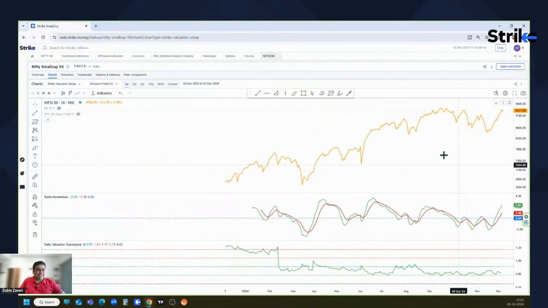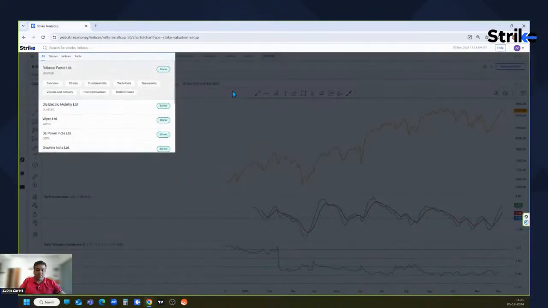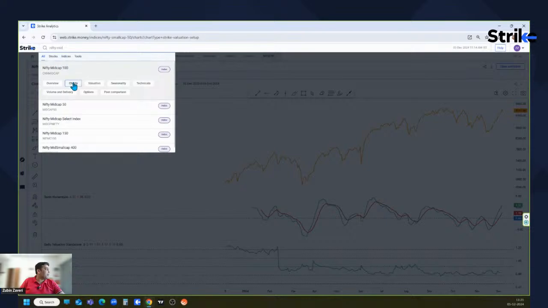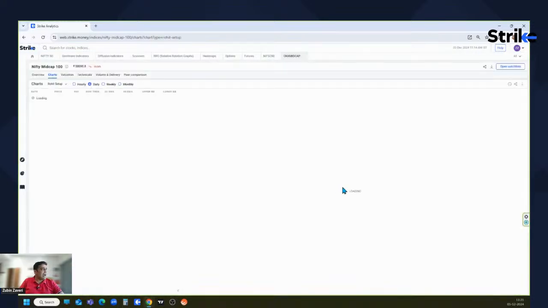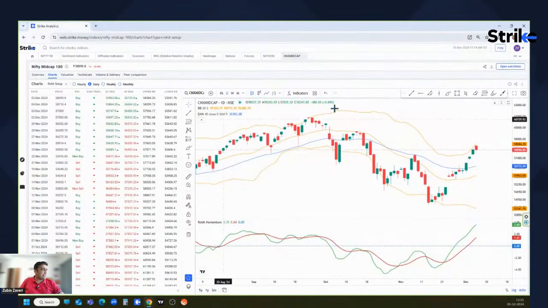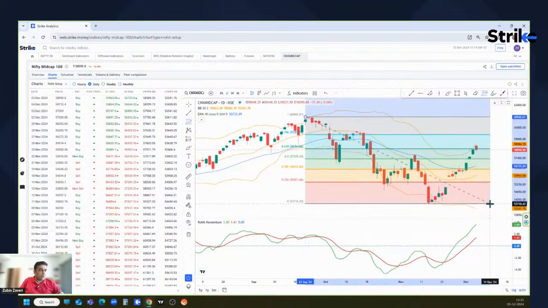The same thing we can see on the mid cap index also. So let me just type Nifty mid cap 100. If we look at the charts first, let me draw retracement lines from the top to the bottom over here. It has crossed just above the 61.8% retracement level, so that is a good sign.